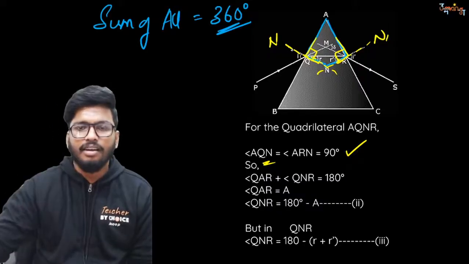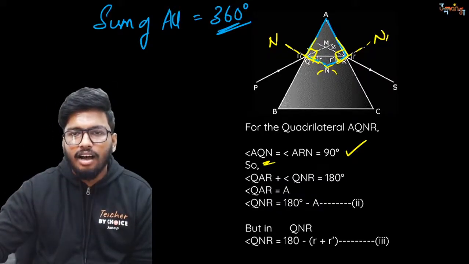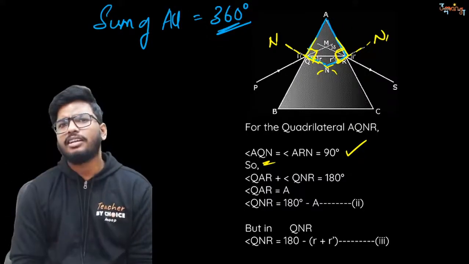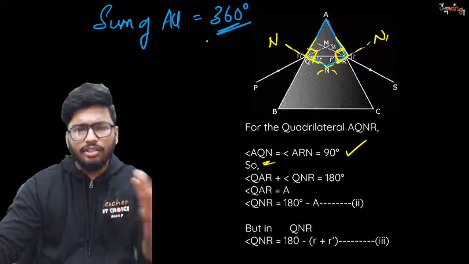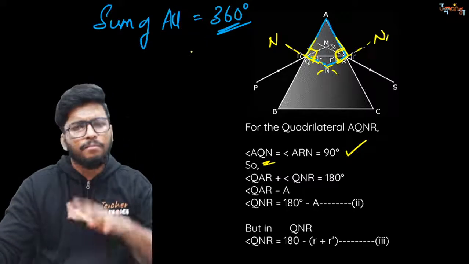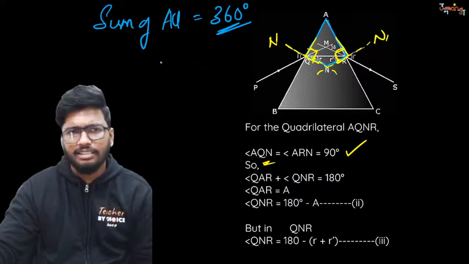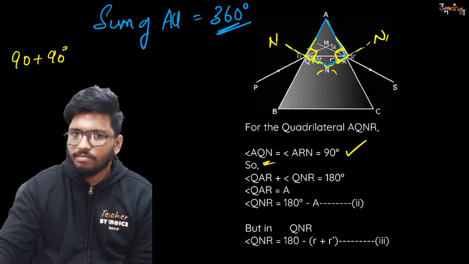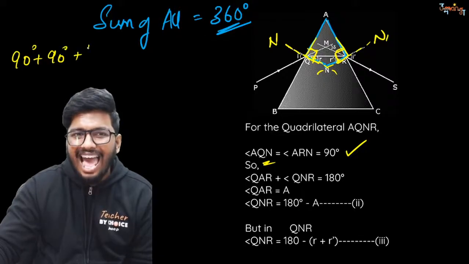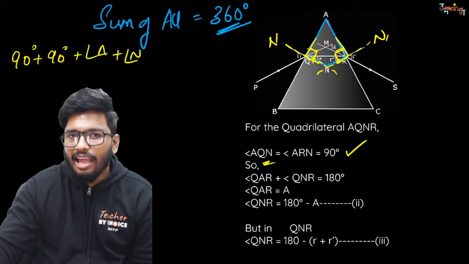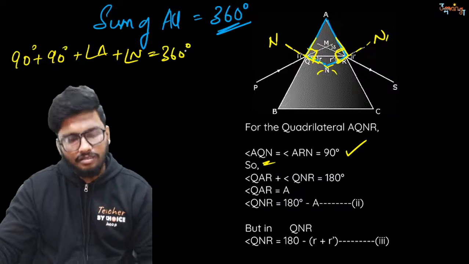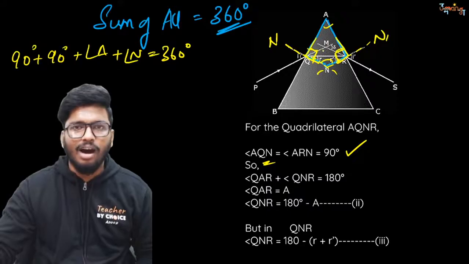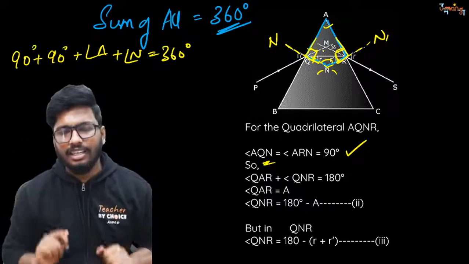According to the sum of angles in the quadrilateral, the sum of all angles should be equal to 360 degrees. So 90 plus 90 is already taken, plus angle A plus angle N is equal to 360 degrees. Yes or no, people?